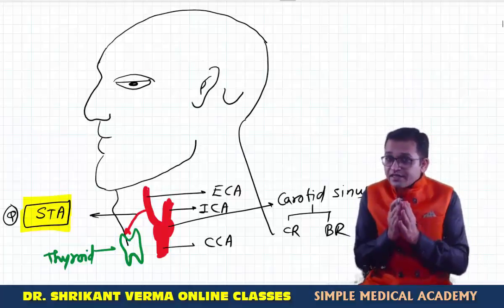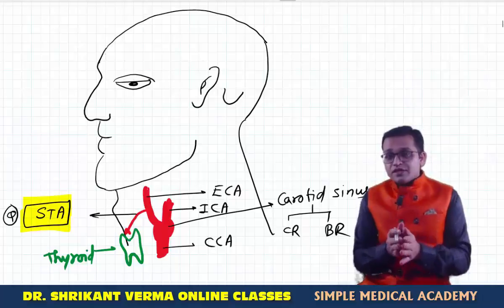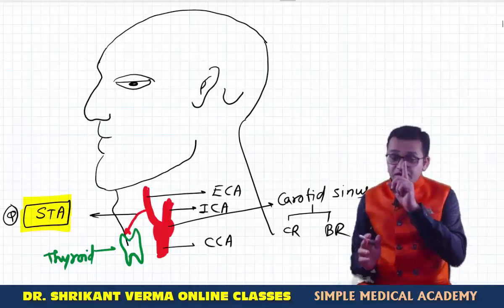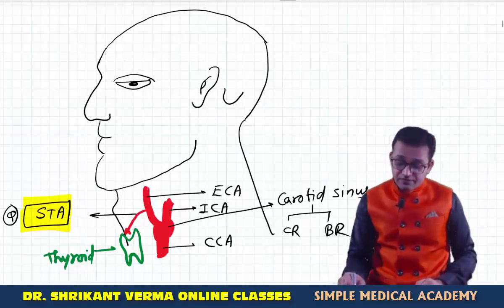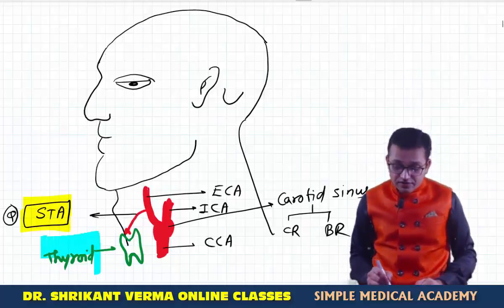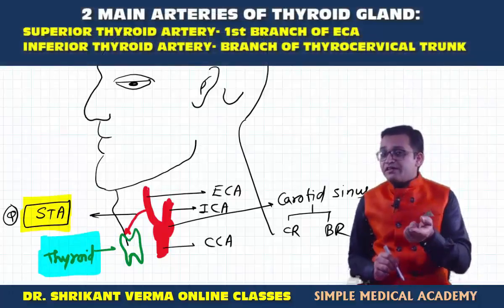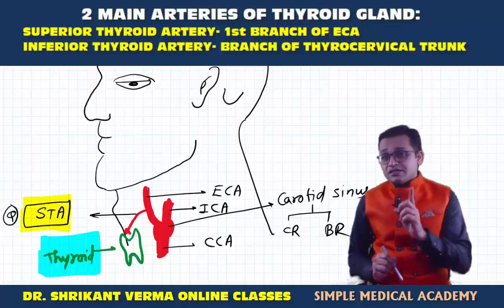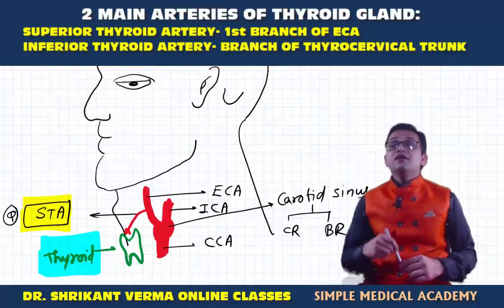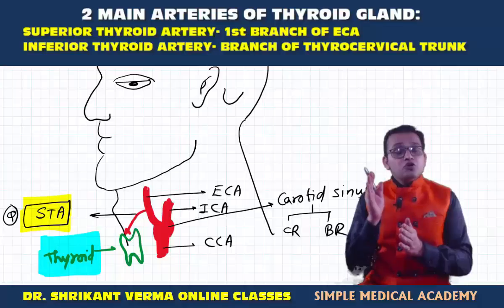Few books will say that ascending pharyngeal artery is the first branch, but no, maximum books along with Gray's Anatomy are saying the first branch of the external carotid artery is the superior thyroid artery, and it will be very helpful for our thyroid surgery topic also. Thyroid blood supply: superior thyroid artery, inferior thyroid artery. Superior thyroid artery is the branch of the external carotid artery, while the inferior thyroid artery is the branch from the thyrocervical trunk coming from the subclavian artery, which was the MCQ from AIIMS 2018.